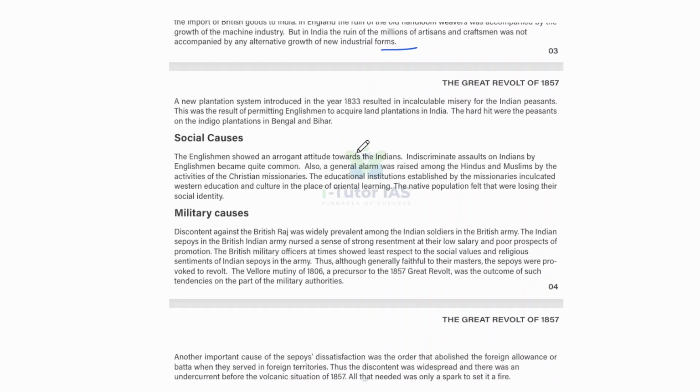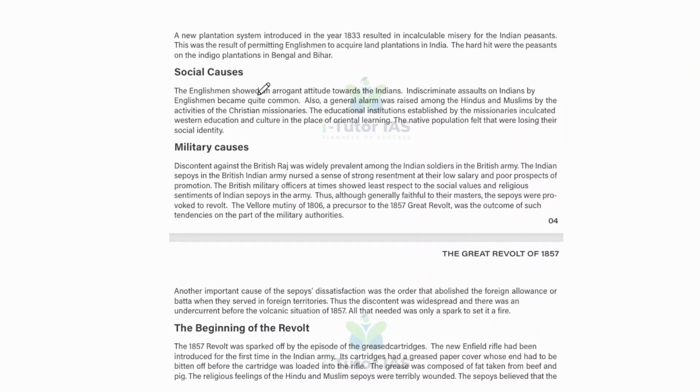And a new plantation system introduced in 1833 resulted in incalculable misery for the Indian peasants. This was the result of permitting Englishmen to acquire land for plantations in India. The hardest hit were the peasants on the indigo plantations in Bengal and Bihar.